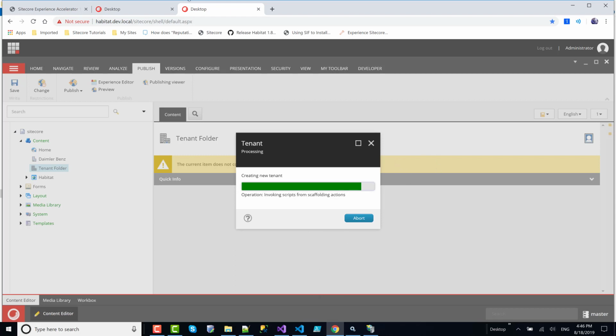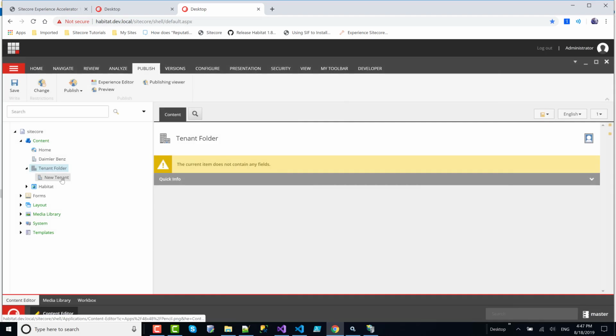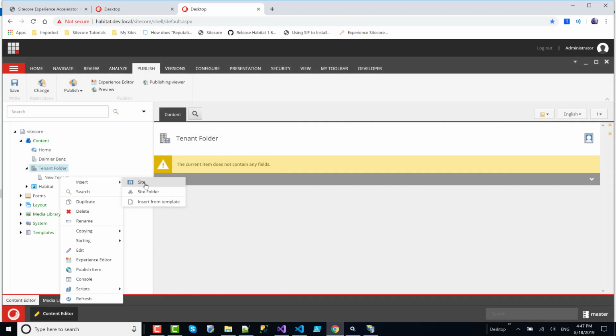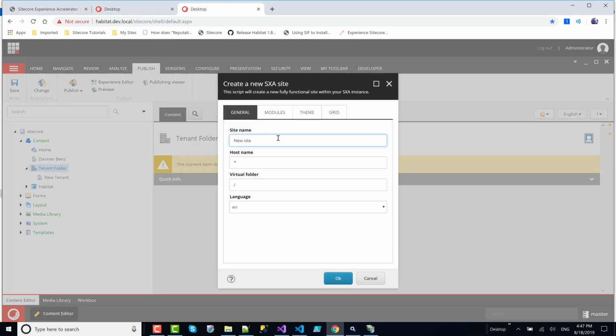So after we have a tenant, we can right click and we can create a site. And we need to make only a few configuration changes, and the site will be ready. And when you publish, it will be ready.